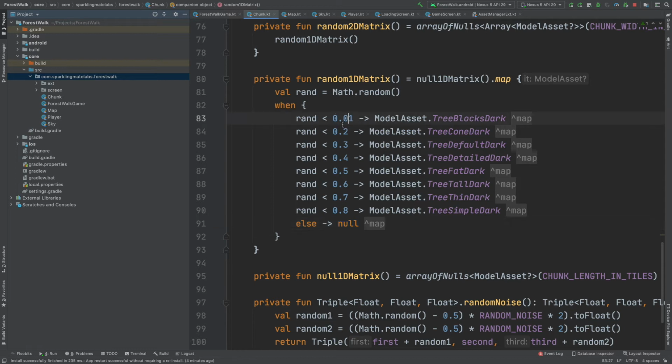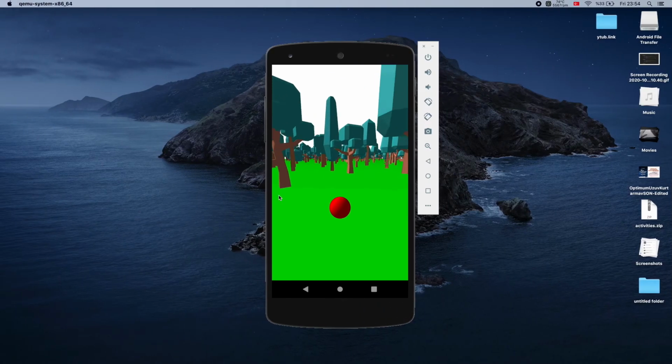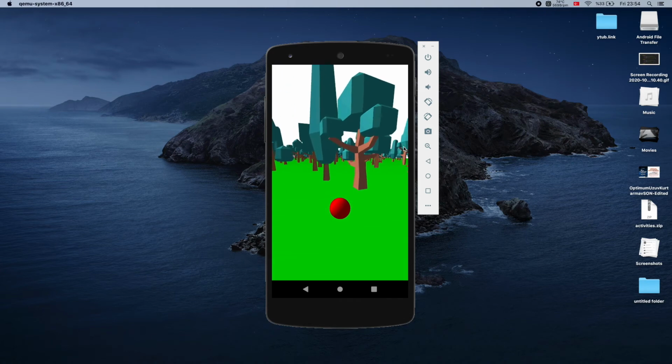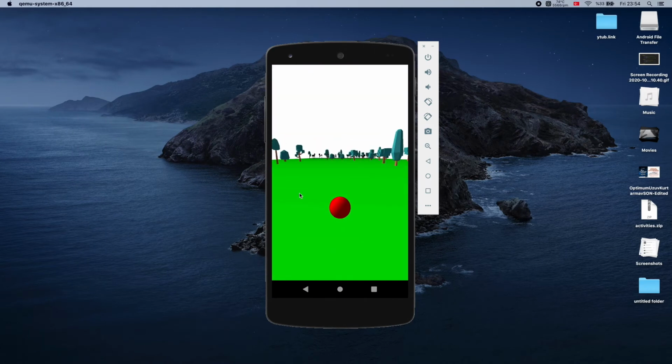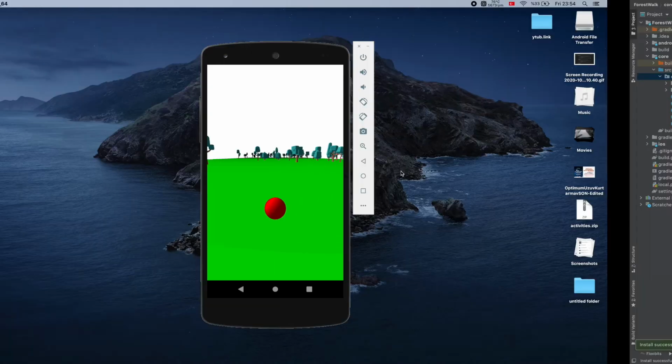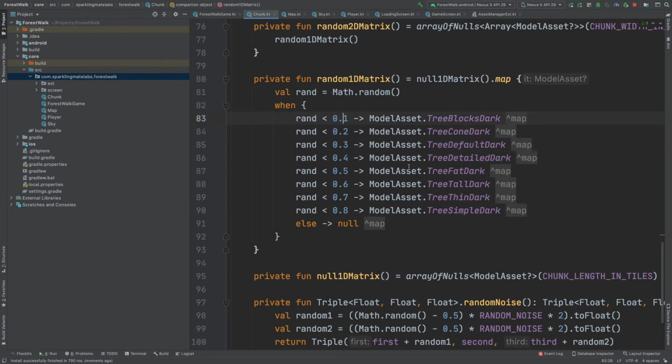So let me show you how this procedural generation works. If I just decrease the amount here and here and run this game again, you will see fewer trees compared to this very foresty, very treeful area. Okay, right after this gets installed, yep, now you can see that this area is much more clear of trees. There are fewer trees compared to the previous version. So this is how I can control my map, and I can also introduce some biomes, some weather to here.